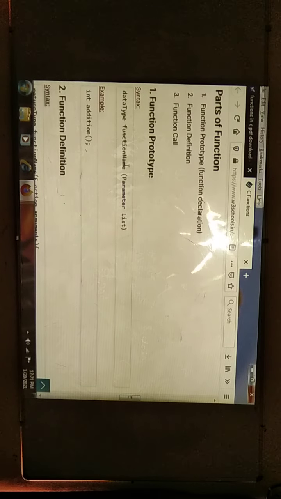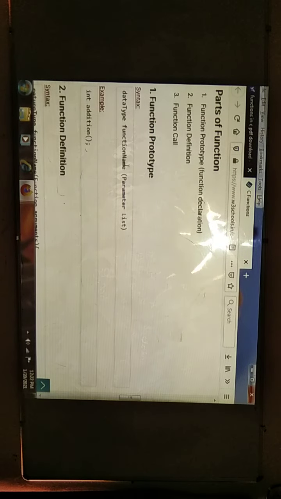Whenever we are declaring functions, the data type is compulsory, we need to mention it, and we also need to mention the function name. The parameters list, meaning the arguments list, will be optional. Below we have some example. Int addition. This one is the function prototype. We have declared the function prototype.